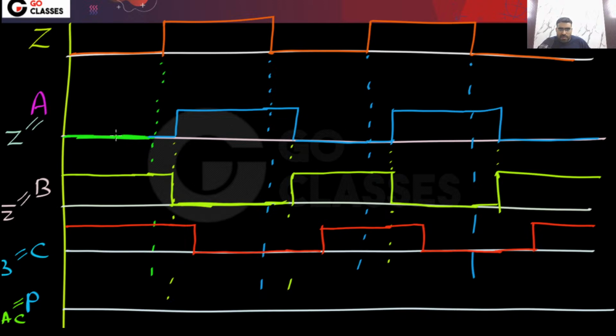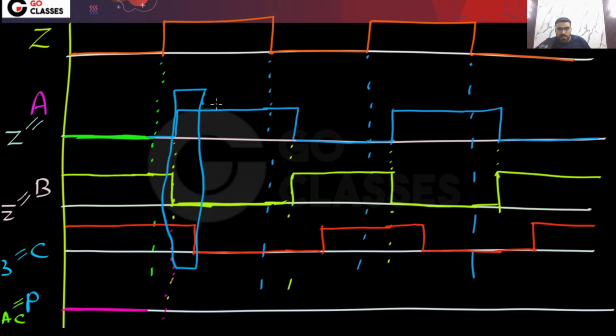A is 0, C is 1, so P will initially be 0. There is nothing here, P is 0. Okay, there is no problem, P is 0. Now you can see that at this point, A is changing. Please focus on this duration.